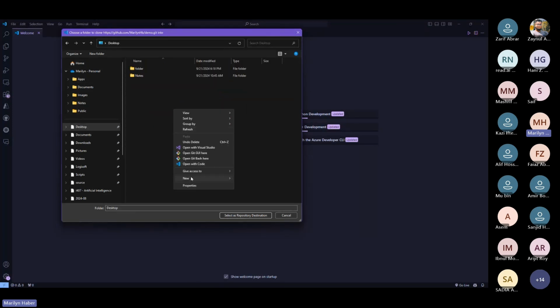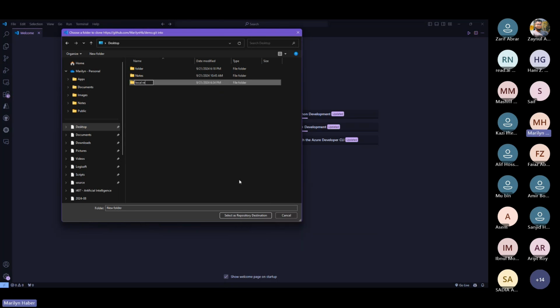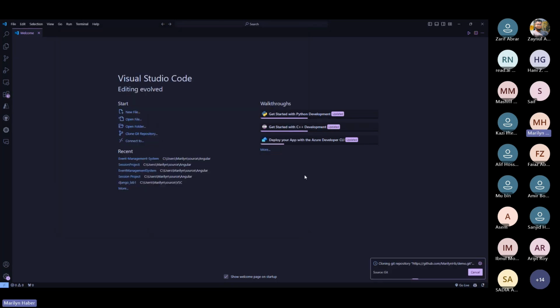I'm gonna name it, for example, local repo. Okay. Oh wait, what? Okay, never mind. Okay. I decided on my repository, and this is going to be saved locally on my own machine.